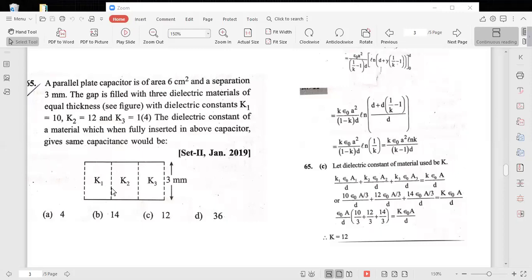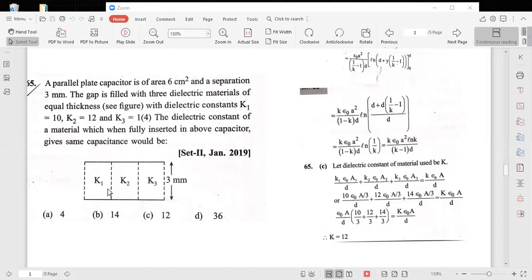The gap is filled with 3 dielectric materials of equal thickness as shown in the figure, having dielectric constants K1 is equal to 10, K2 is equal to 12, K3 is equal to 14, I think. The dielectric constant of a material which, if fully inserted in the above capacitor, gives the same capacitance would be dash.